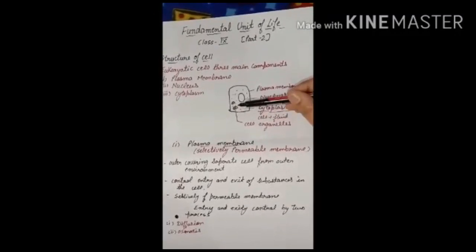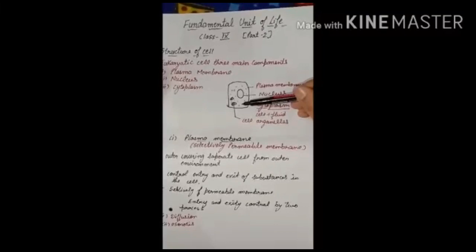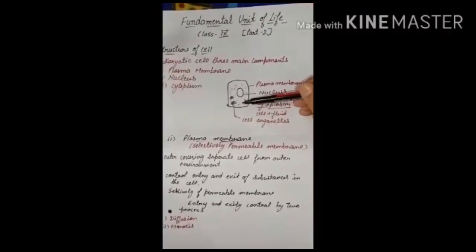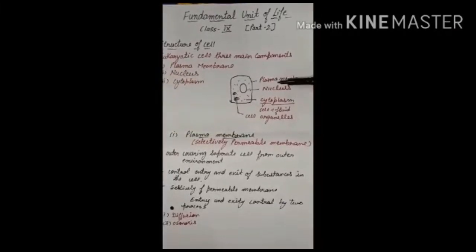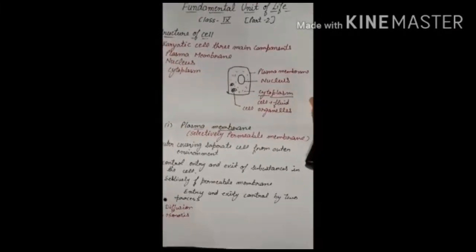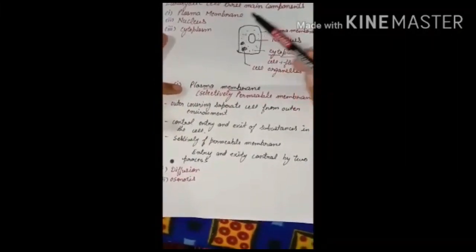In the cytoplasm we have a number of other cell organelles. Organelles means the small structures present in the cytoplasm, which we will all discuss in the cytoplasm only. Firstly, in this video today we will start with the plasma membrane. Now the plasma membrane is a selectively permeable membrane that encloses the cell.